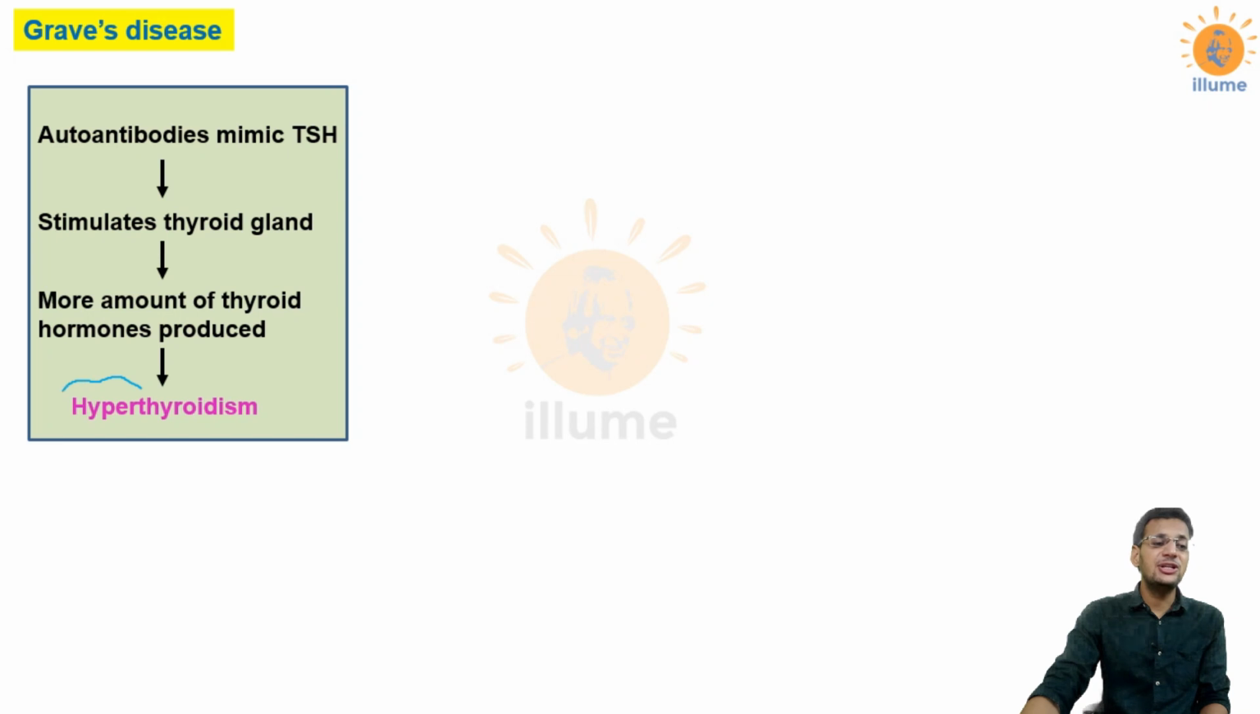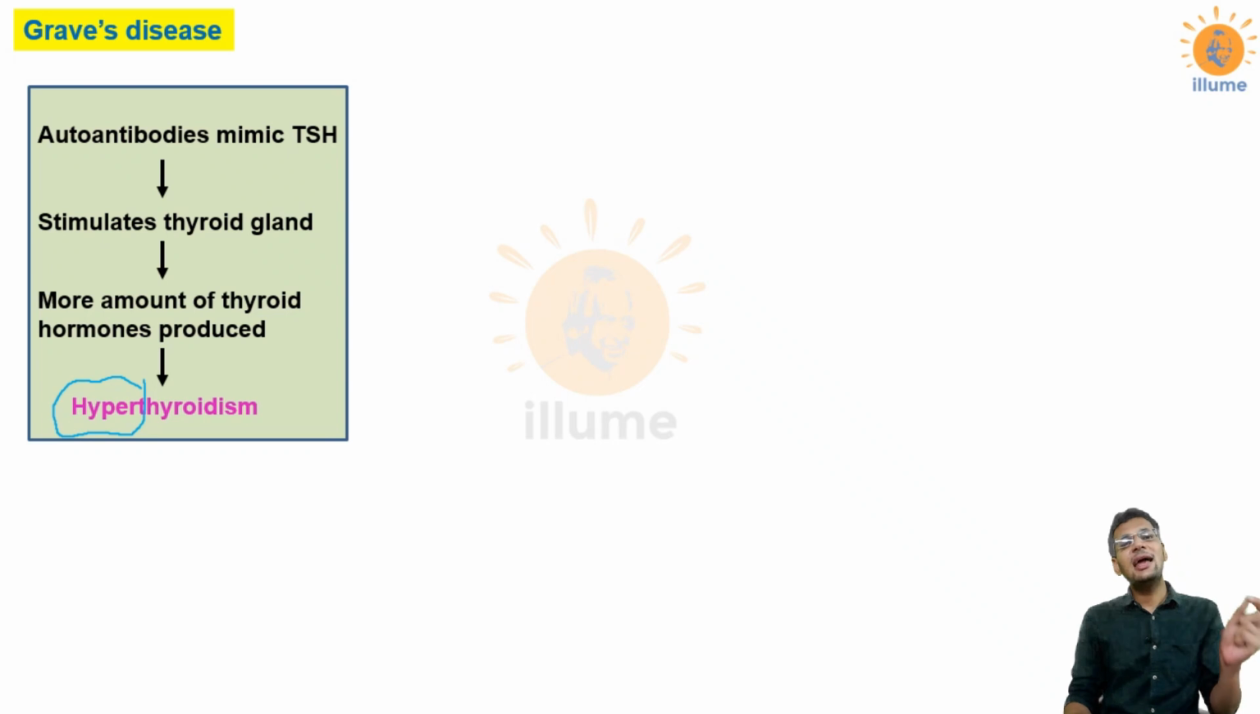Now this is a differentiating feature between Graves' disease and thyroiditis of Hashimoto. In Hashimoto's thyroiditis there was hypothyroidism, but in Graves' disease there is hyperthyroidism. Now the negative feedback which was present because of TSH will not work. Why will it not work? Because the increase in T3, T4 here is because of the autoantibodies that are mimicking TSH. Even if the negative feedback which is produced because of increased T3, T4 in blood is produced, there would be a decline in TSH.